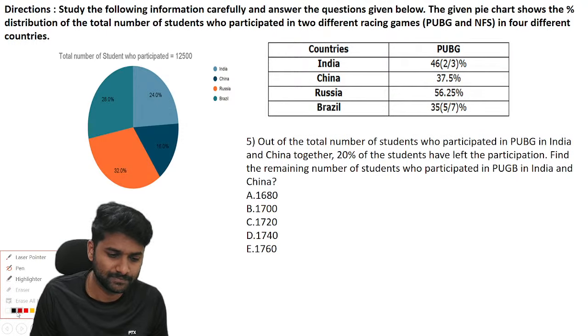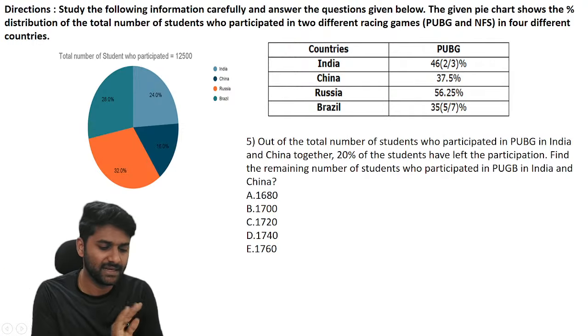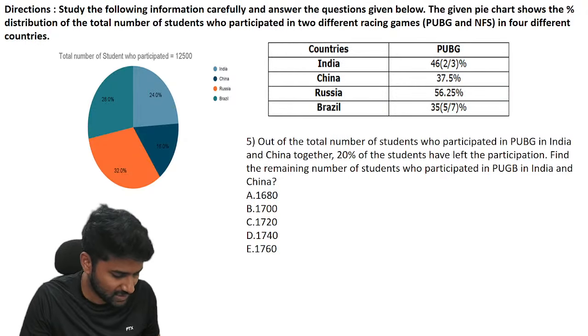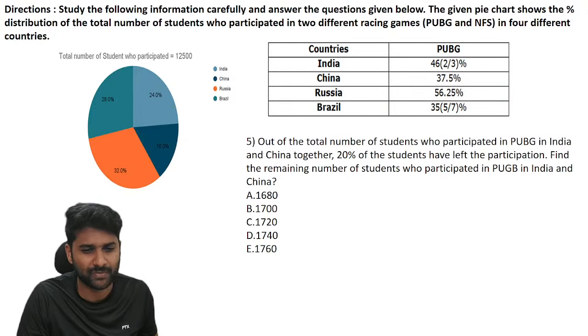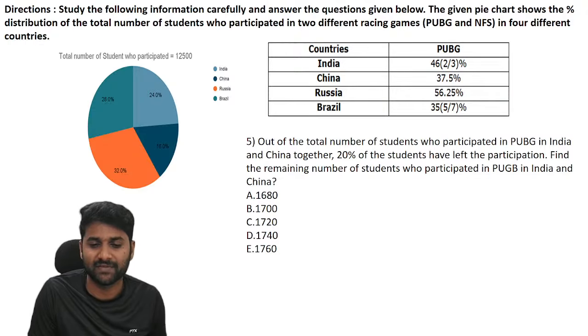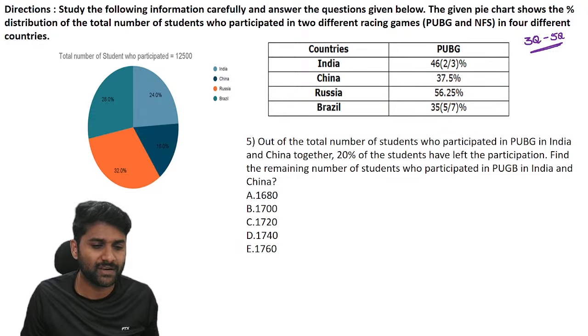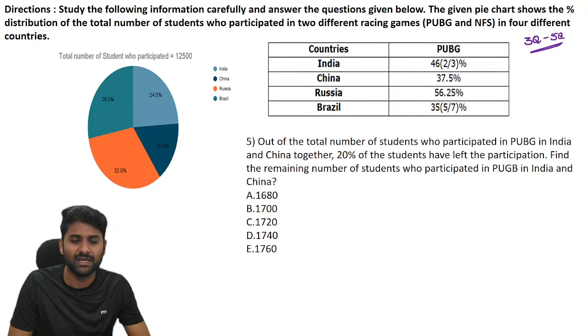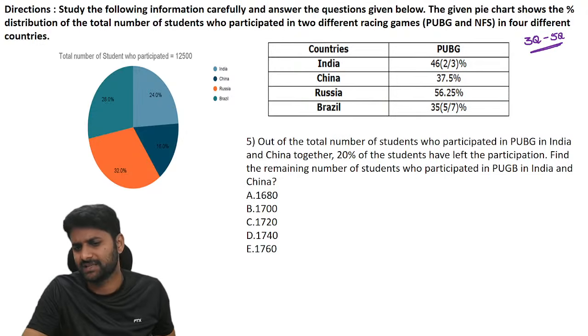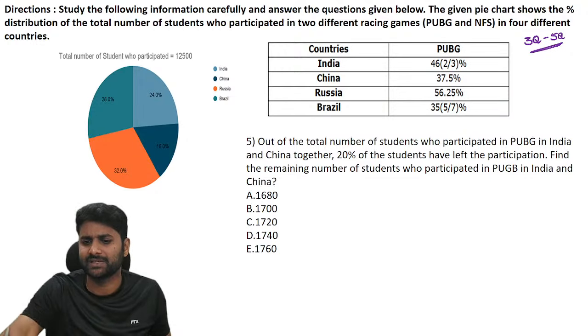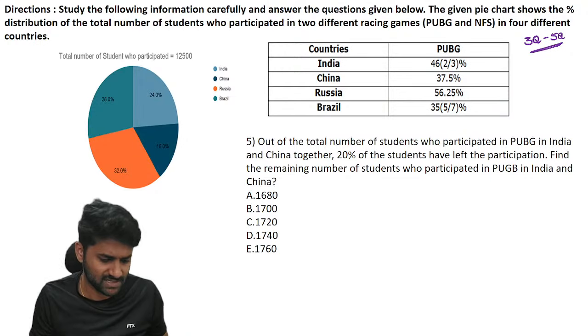Next, understand data interpretation. Definitely you will get 2 to 3 different questions from data interpretation. They give us some information in the data. So minimum you can get 3 questions, up to 5 is possible. You will get 3 to 5 questions from data interpretation.